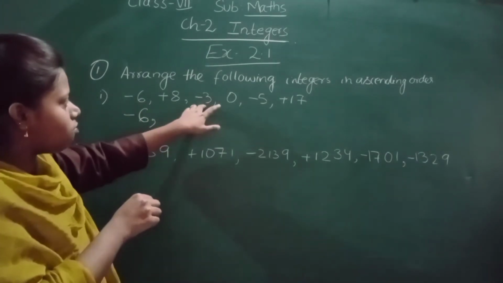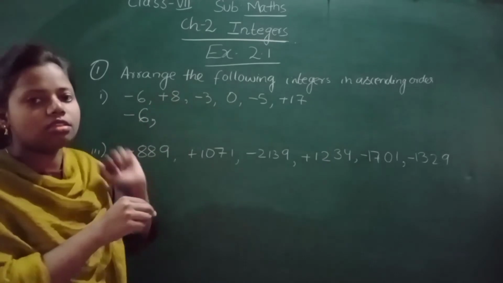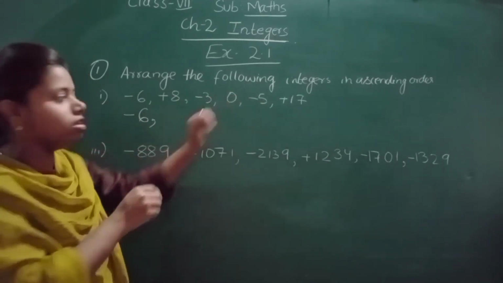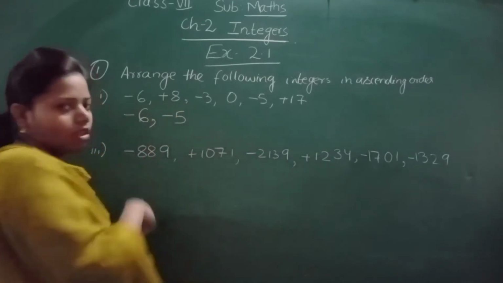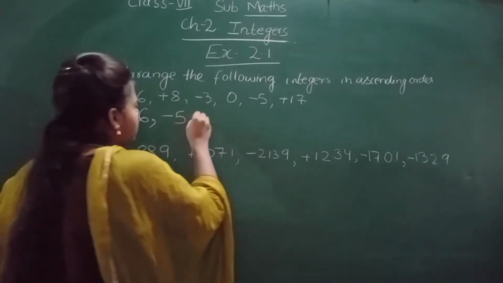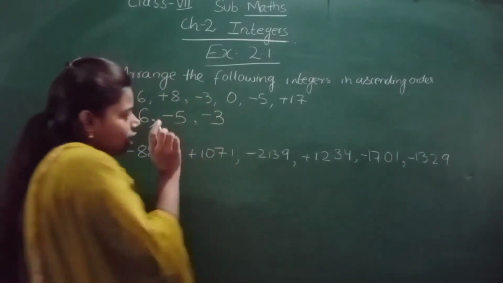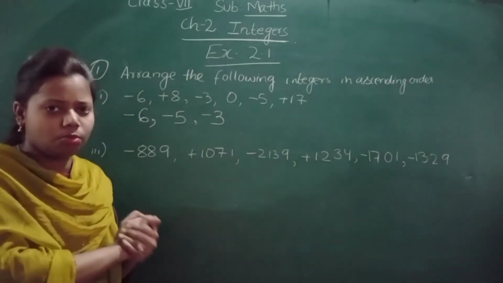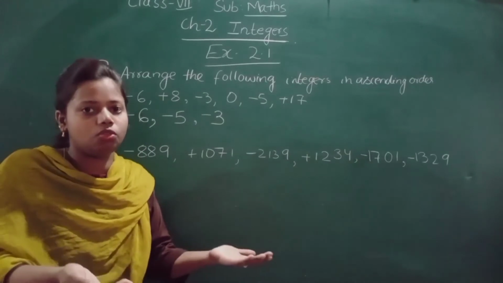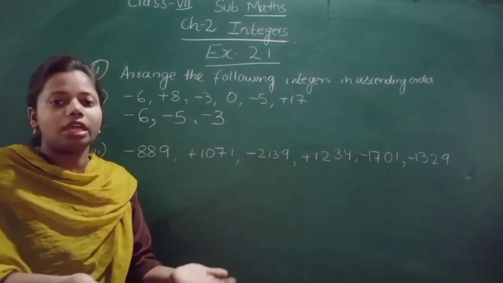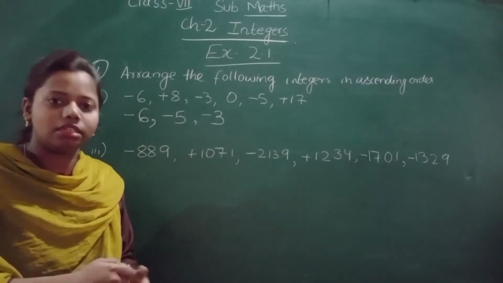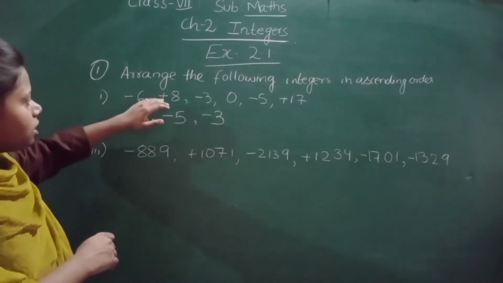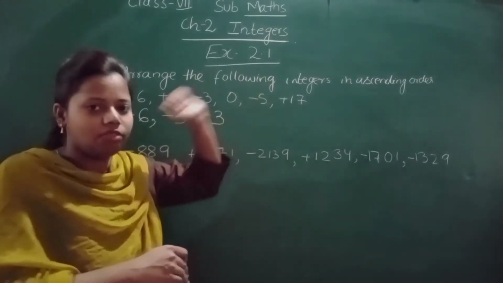Now after this we have to choose from minus 3 and minus 5. Out of these two, which one is smaller? Minus 5. And the last one left is minus 3. So done, we have arranged the negative ones. Now let us see the positive ones. Positive ones are very easy. You have learned this from UKG or class 1, how to arrange positive numbers in ascending order. Now what is left? Plus 8, 0, plus 17.